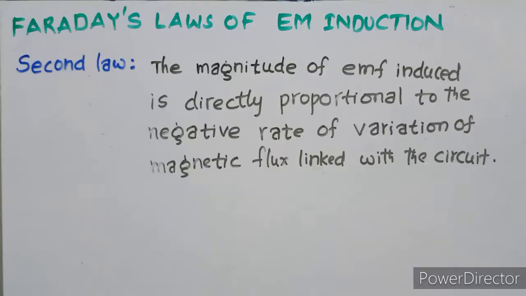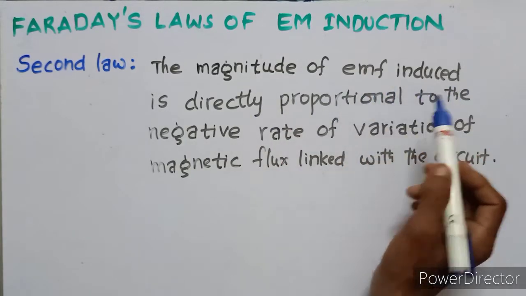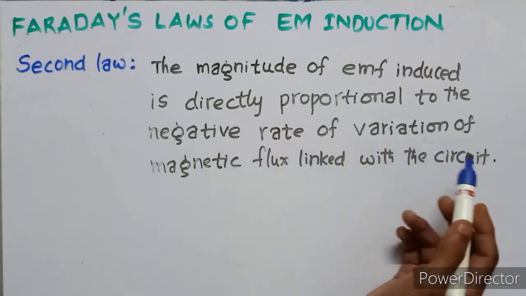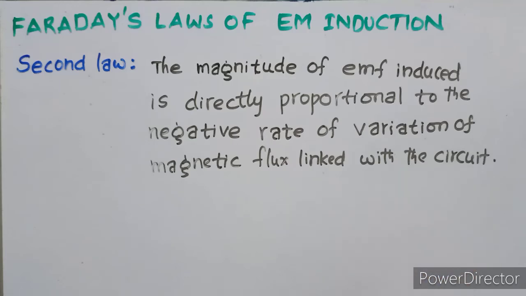The statement of the second law is: the magnitude of EMF induced is directly proportional to the negative rate of variation of magnetic flux linked with the circuit.